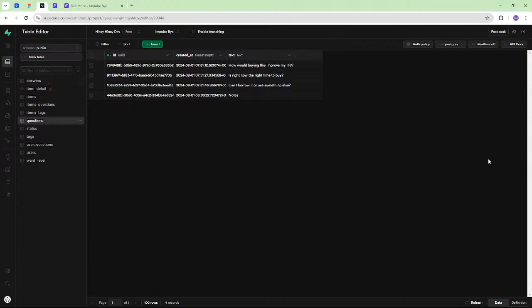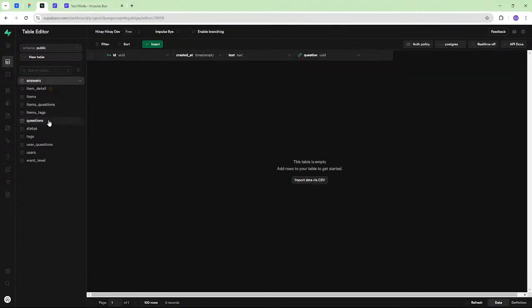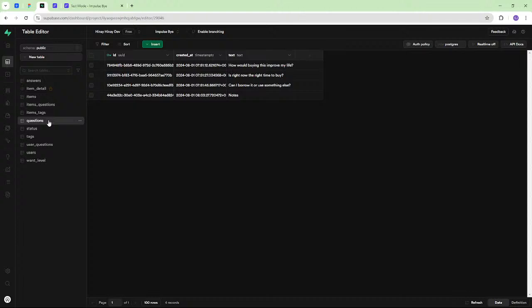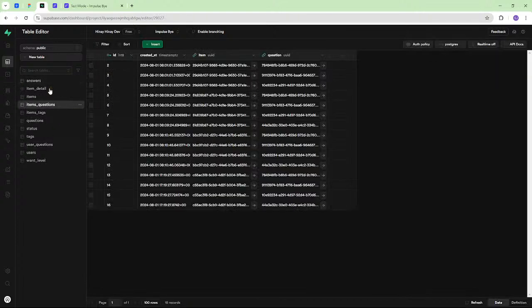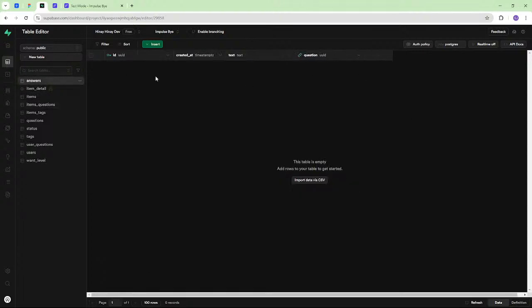Right, so okay. The goal is that when we click save, it will save. The only thing it'll add to our database is really here. It'll add a new row here.